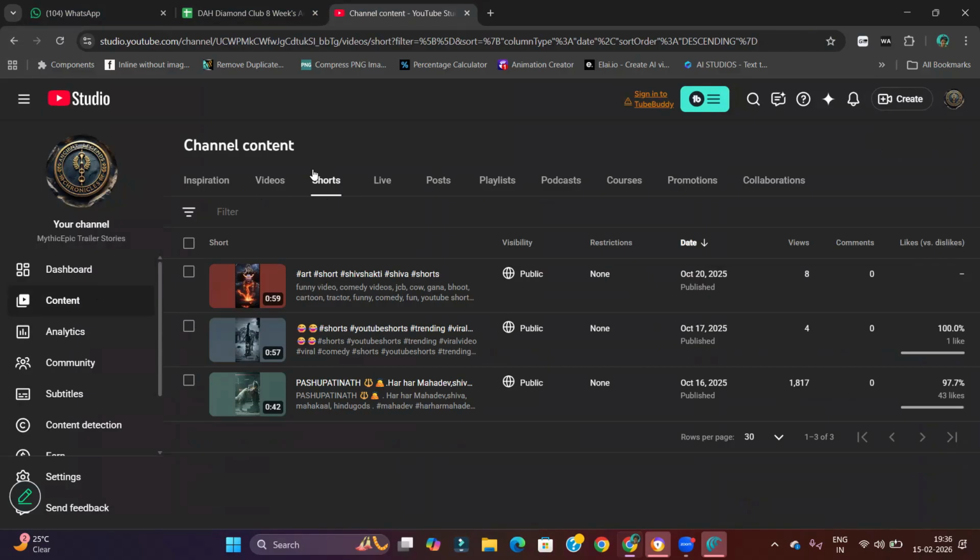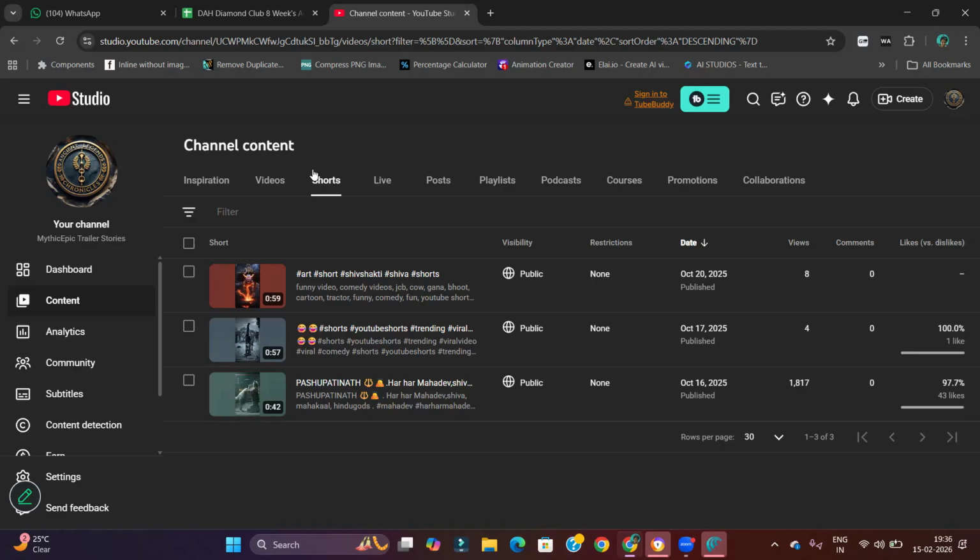Number two reason, if shorts length is more than 3 minutes, 180 seconds. In that case, that will be considered as long form content, although the aspect ratio is 9:16.